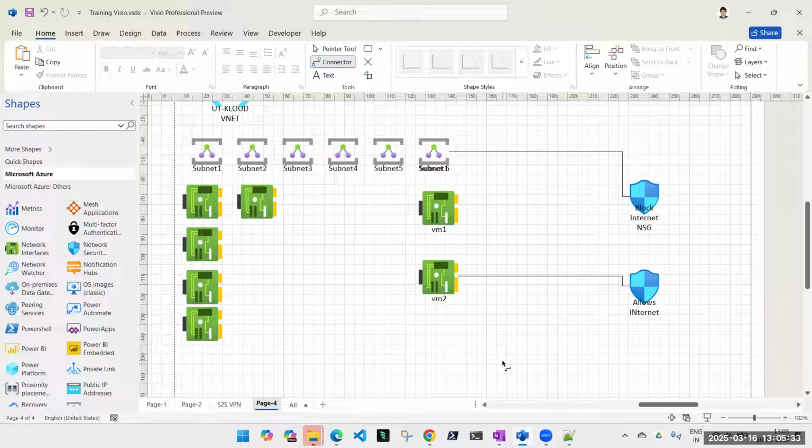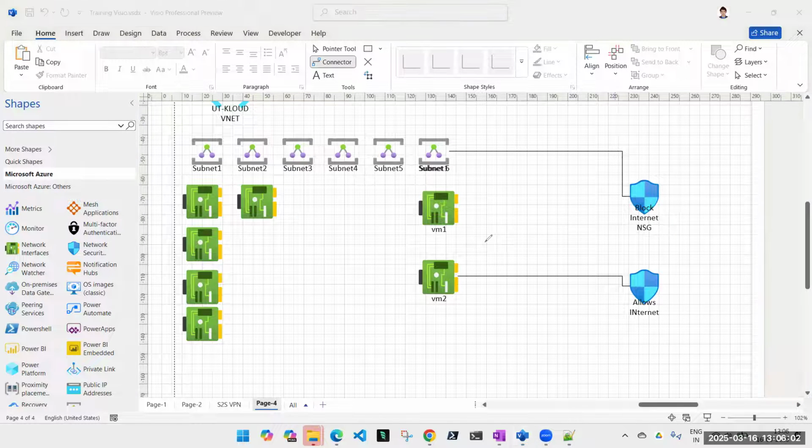So attaching it is technically possible. But what will be the outcome? Who can tell me? Will I be able to access the internet from this machine or not? We will not be able to. And why not? Where will it block the request? Directly at the subnet. Yes. It will go when I open the browser and type google.com.